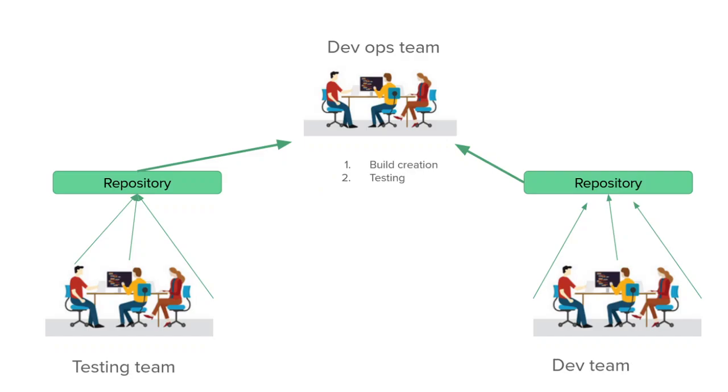DevOps is basically process automation. So creation of build, taking the developer repository code, taking some testing repository code to perform the basic test cases. All these processes are automated from the DevOps side. DevOps is basically process automation. So each and every process in DevOps is basically automated. For example, picking up test cases, creating build, even execution of test cases is also automated.